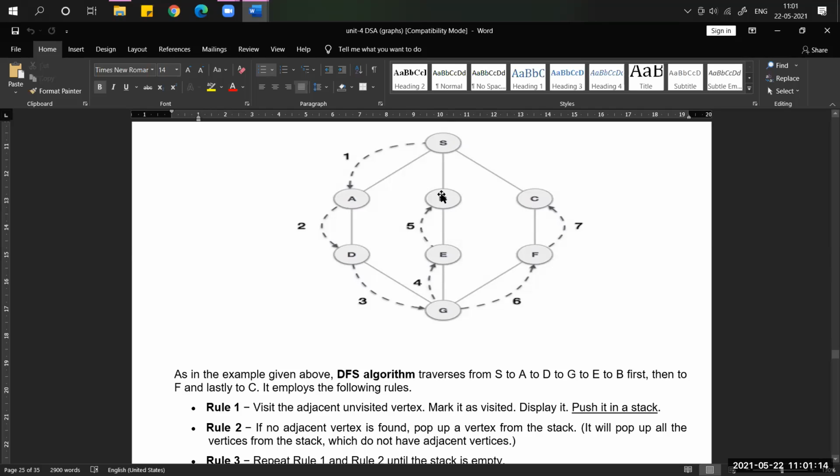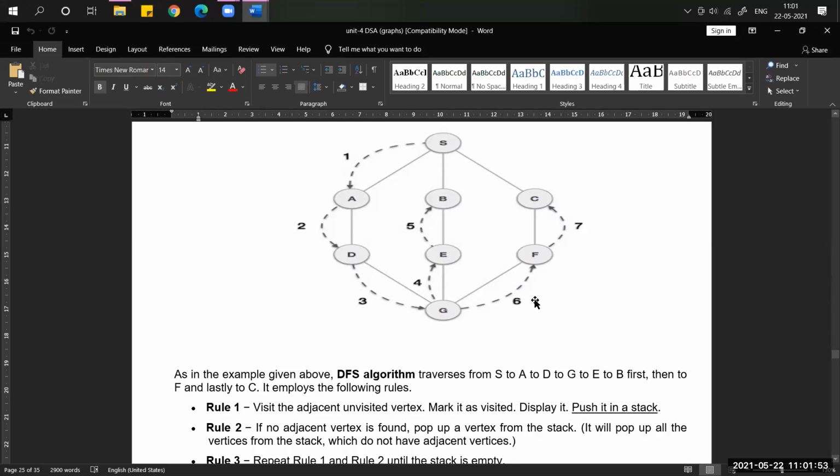What should we do here? B was visited from E, so we have to go back to E. E was visited from G, so we have to go back to G. Now from G, is there any unvisited vertex? Yes, there is an unvisited vertex, that is F. That's why we move here. From F, we actually have two connected vertices, but G is already visited, so we choose C. Now all the vertices are visited.